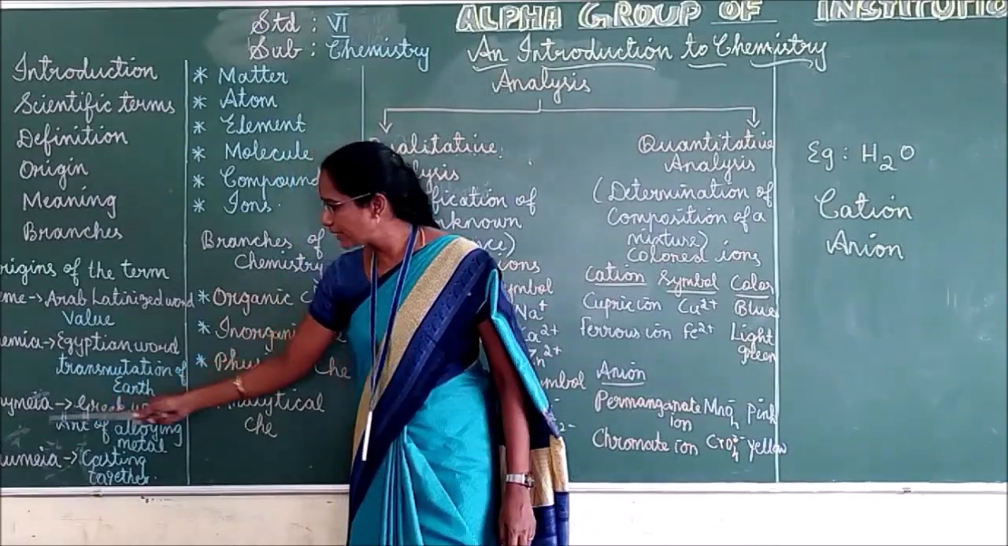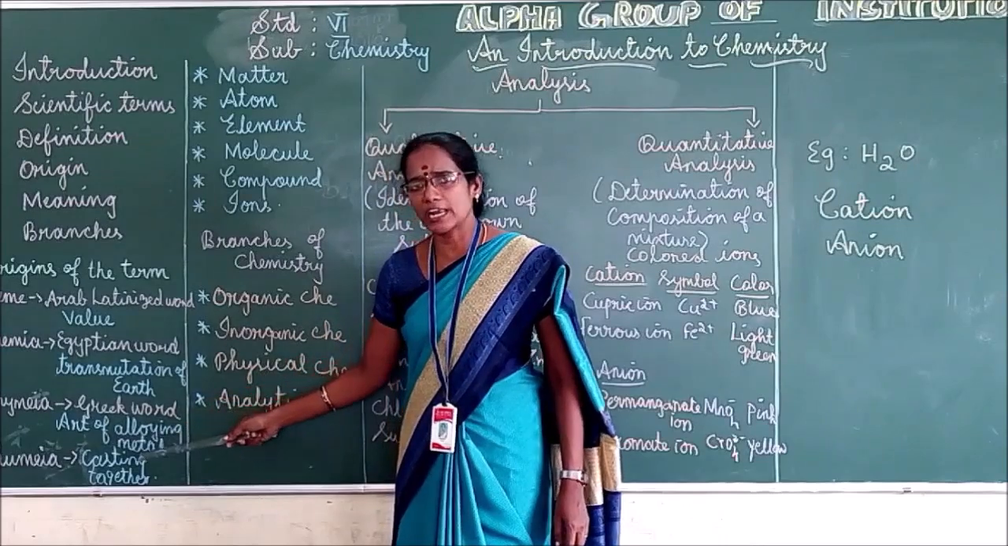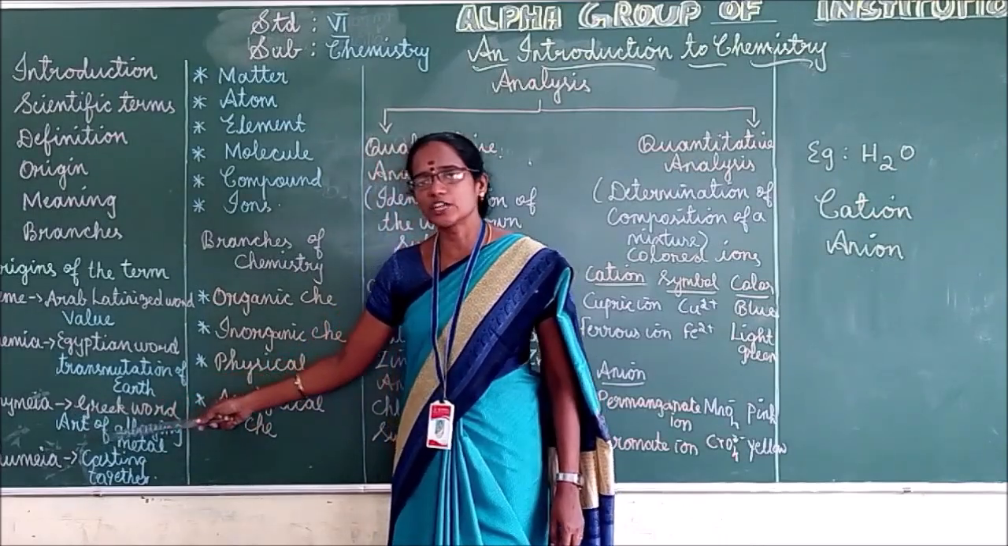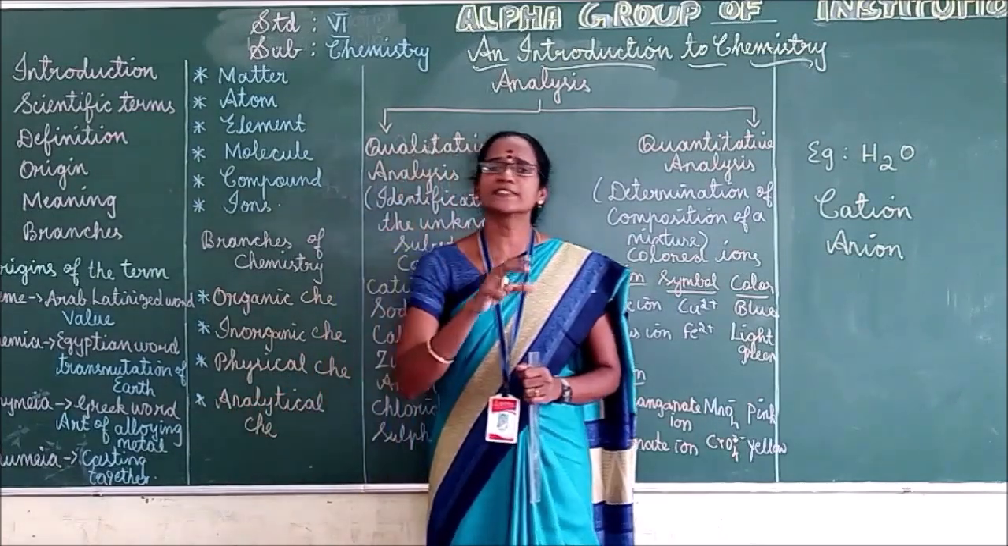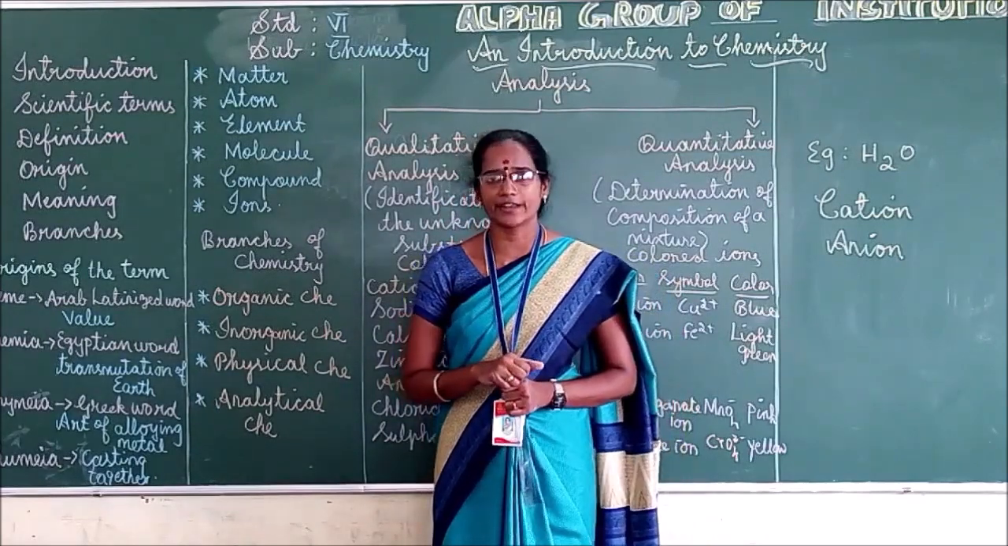Chemia is a Greek word, and the meaning for chemia is art of alloying metal. Okay, the meaning for chemia is art of alloying metal. What is the meaning for alloy? Mixing or fusion of two or more metals is called alloy, right?